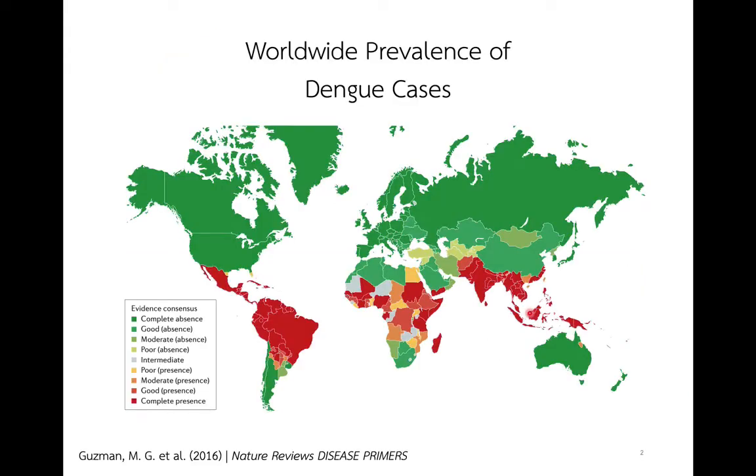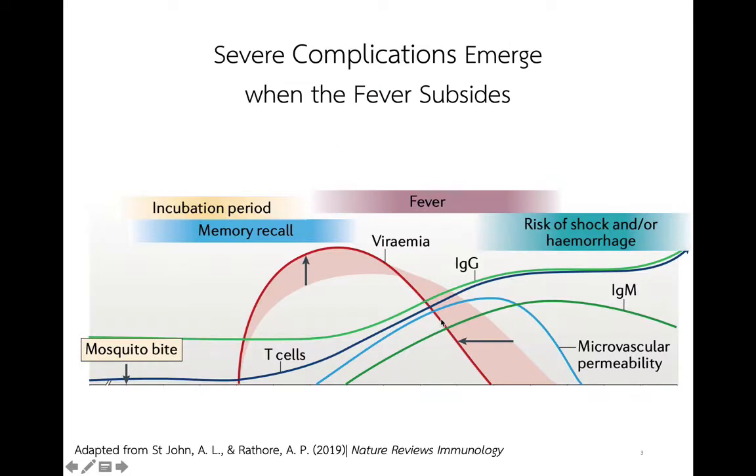Dengue infection is now a significant problem and present in several tropical and subtropical countries, including Thailand. Half of the population in the world are considered at high risk of dengue fever, as you can see in the red color here. The clinical phase of dengue infections can be divided into three phases. The first phase is the febrile phase. At this phase, patients will have high fever and the concentration of virus is high.